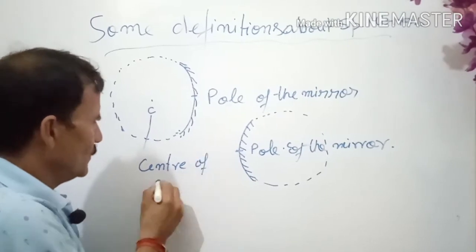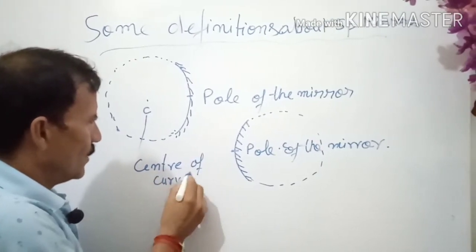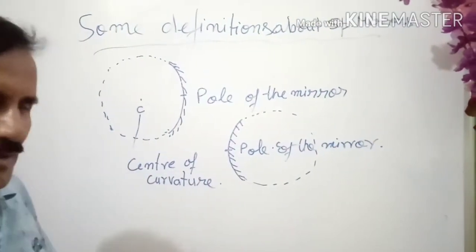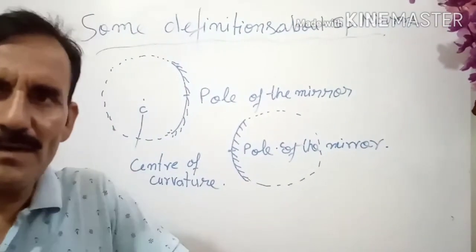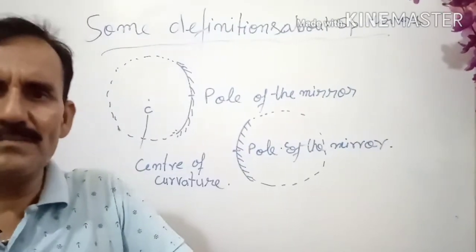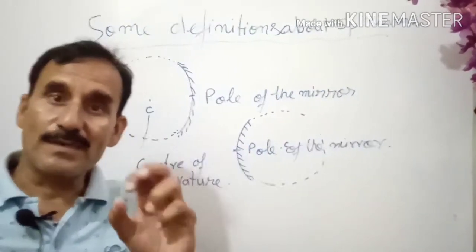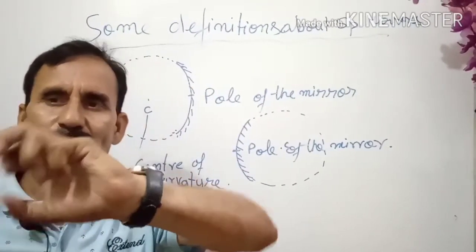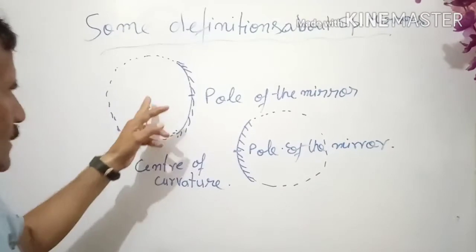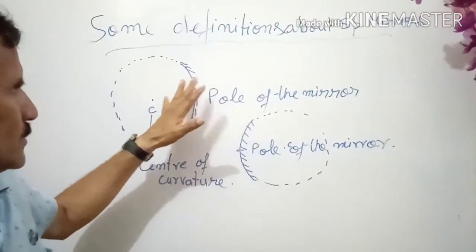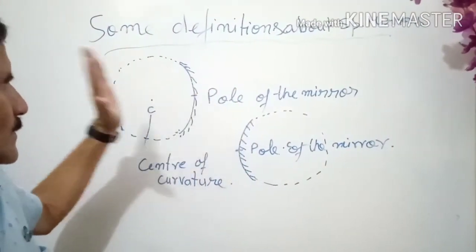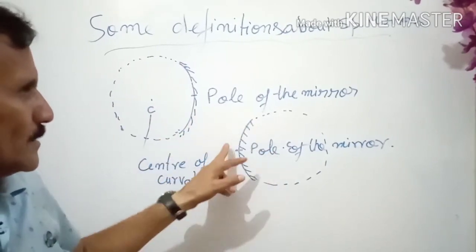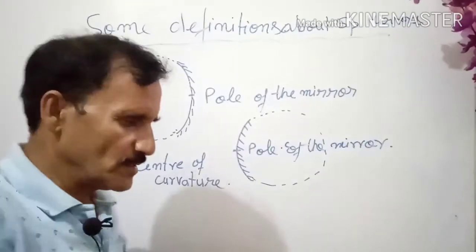So how can you define this? The center of curvature of a spherical mirror is the center of the sphere whose part is the particular mirror. Now obviously you can understand that this is on the left side for the concave mirror and on the right side for the convex mirror.